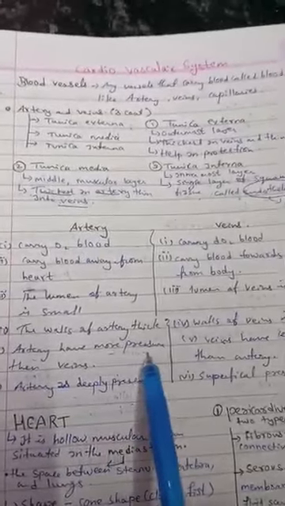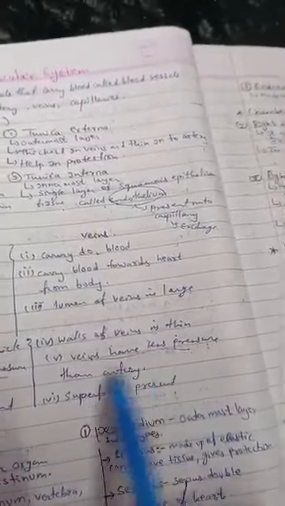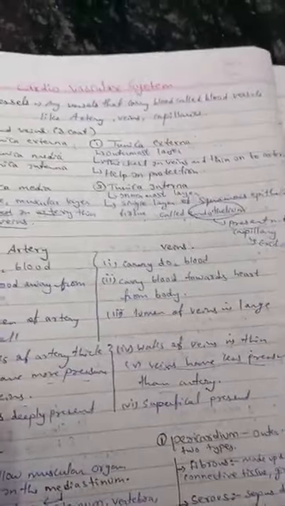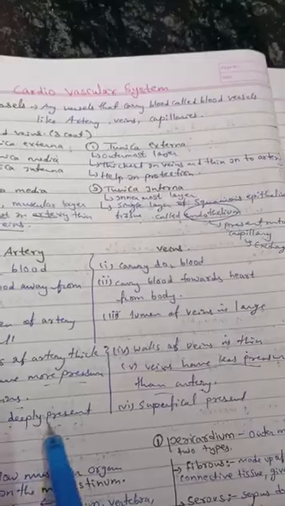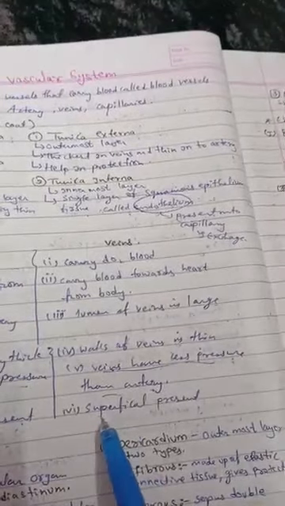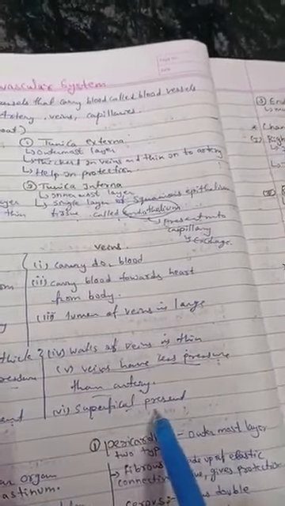Arteries have more pressure than veins. Veins have less pressure than arteries. Arteries are deeply present. Veins are superficially present.